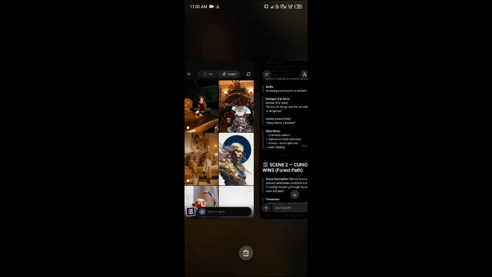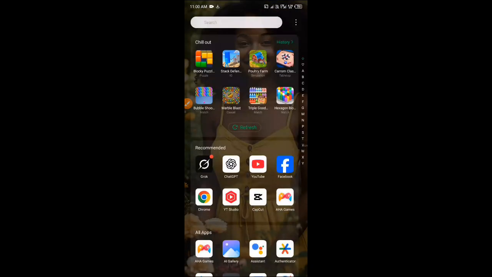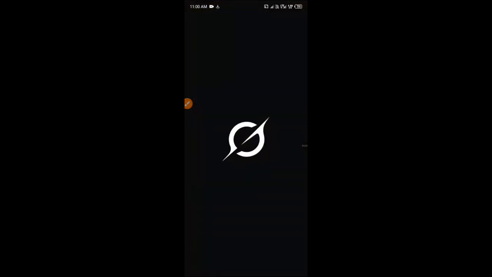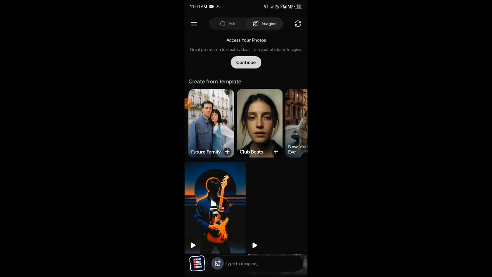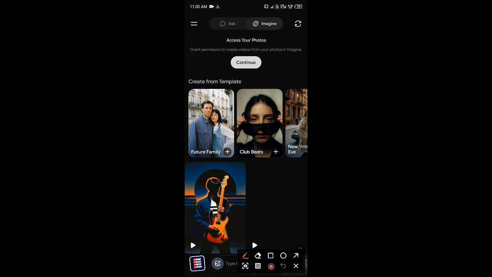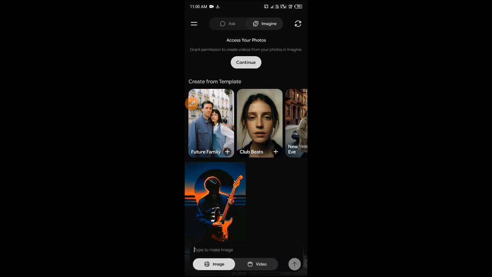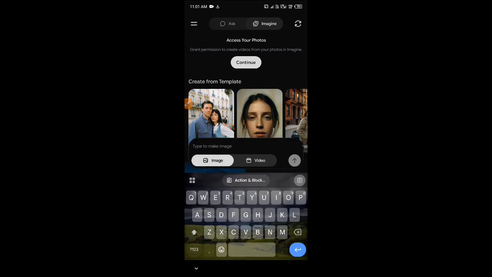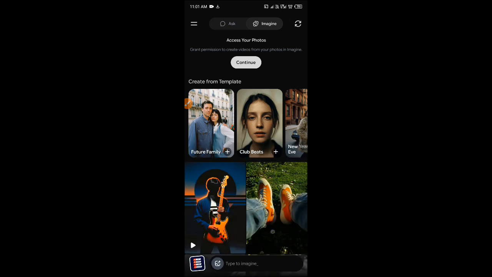Let's go to Grok's now. My Grok is already logged in. If not, you'll be asked to log in. Now, in this Grok's, you can see here this place I just circled, ask. That place also works like ChatGPT. Here, you can ask questions and others, but we'll not be making use of this ask. We'll be using this imagine here.